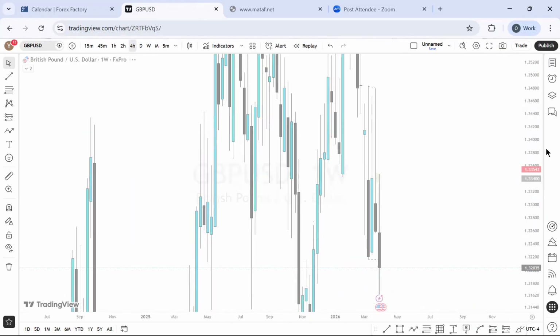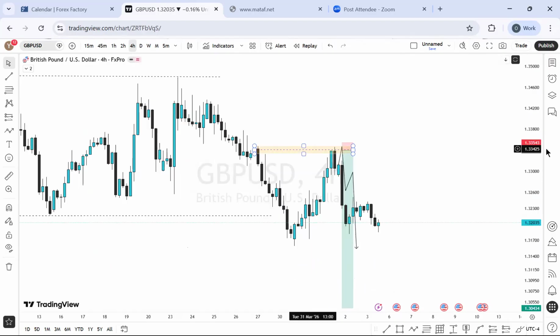For the 4 hour time frame, I'm going to remove all of last week's setups. I'm going to remove them. They're profitable, and we're good. Okay, so this week, let's go.